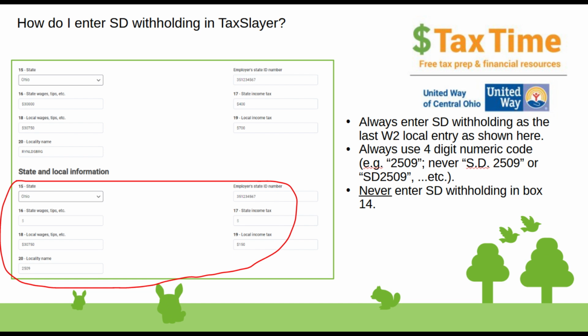We always use simply the 4-digit numeric code, in other words, 2509, for the locality name. We don't use SD 2509 or any variation thereof. And finally, we never enter the school district withholding in box 14 like one of those W-2 examples shown. It is always entered here into the state and local information.